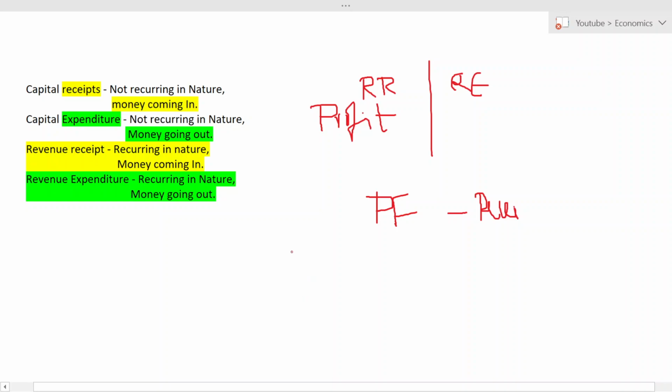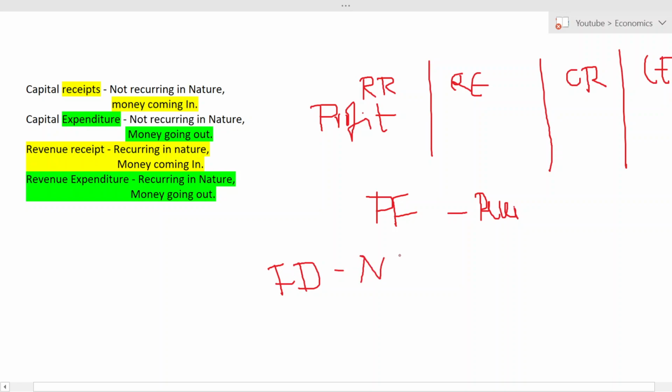In capital receipt, what will happen? It is not recurring in nature. I gave you an example of mom spending her savings on investing in a fixed deposit. In the case of a fixed deposit, the first thing is she will not invest in fixed deposits regularly. So I can say it is not recurring in nature.